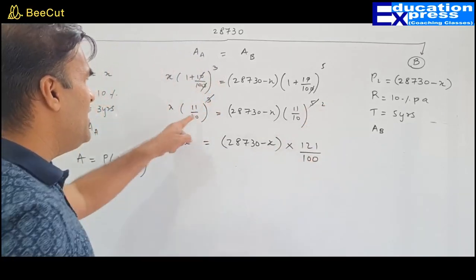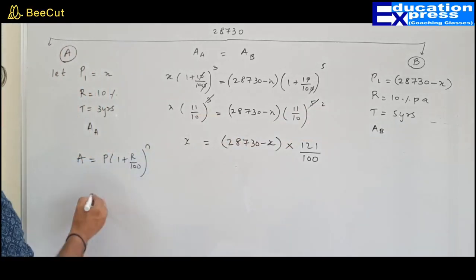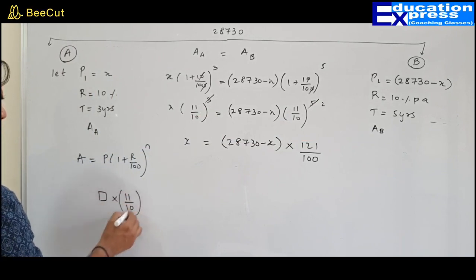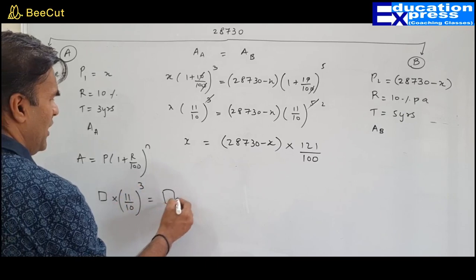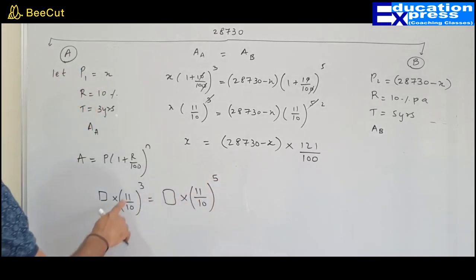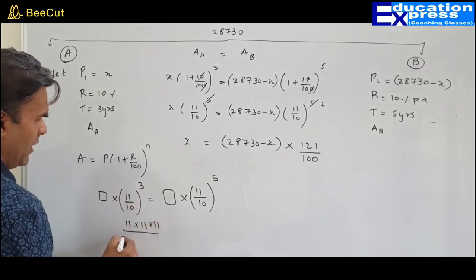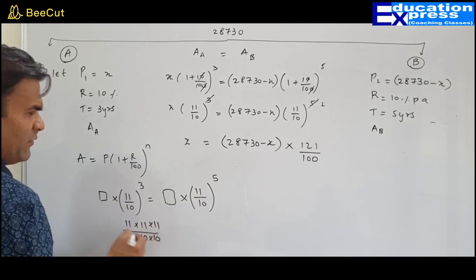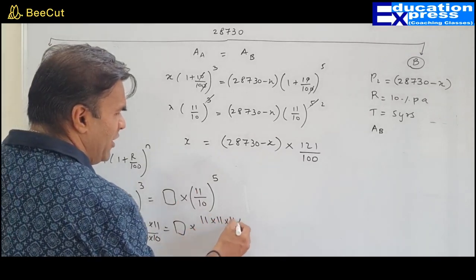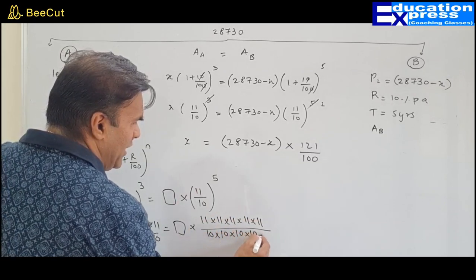Sir, I did not understand this step. How did you get 3 and how did you get 2 over here? It is as simple as that. If you have something multiplied by 11 upon 10 cube equals something multiplied by 11 upon 10 raised to 5, how many times are you going to write this? So 11 into 11 into 11 upon 10 into 10 into 10. And how many times are you going to write 11 into 11 into 11 into 11 into 11 upon 10 into 10 into 10 into 10 into 10.